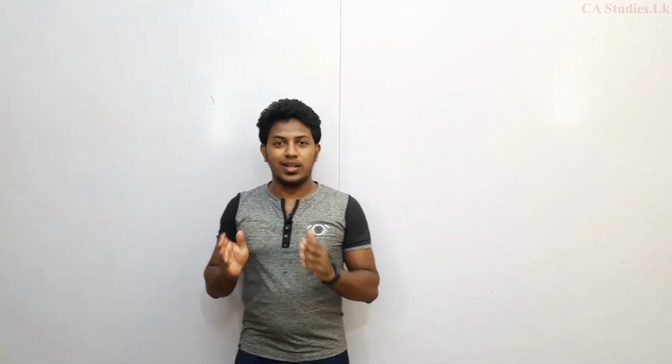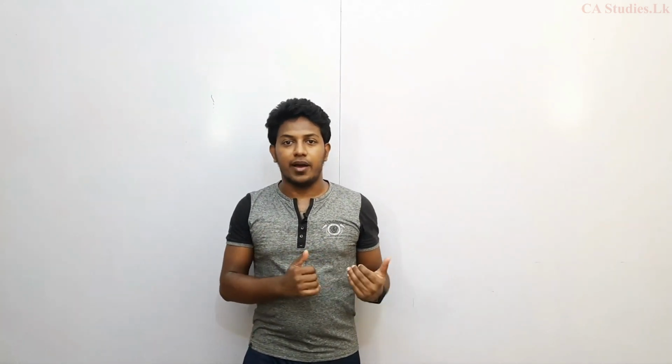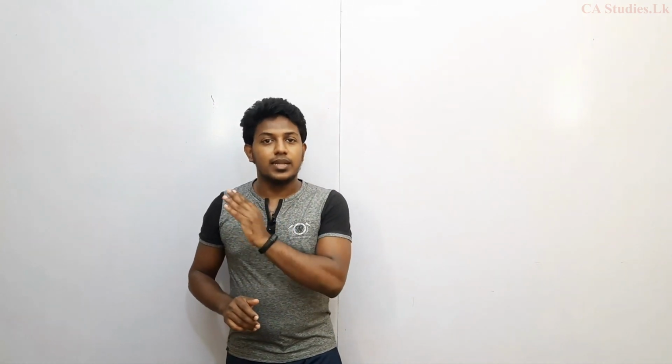Hello everyone, welcome back. Today we are going to learn accruals and prepayments. Accruals will be a liability for us, prepayments will be an asset for us. There is no specific standard for expenses and income. I have already explained that there are only 5 financial statement elements. First one is asset, second one is liability, third one is equity, fourth one is income, final one is expense.